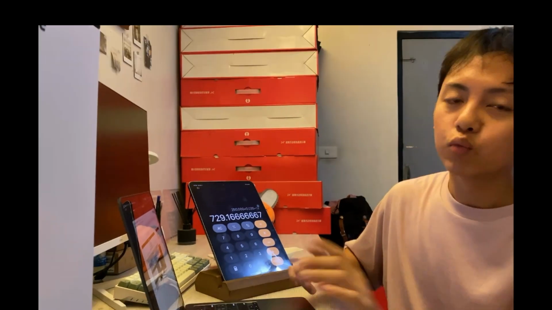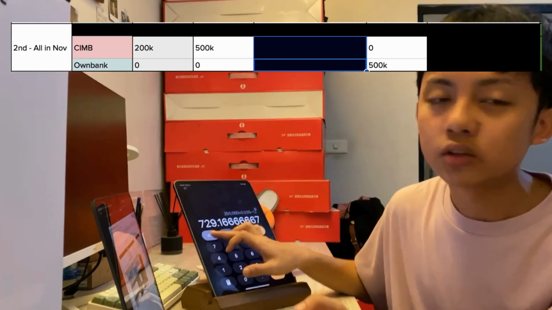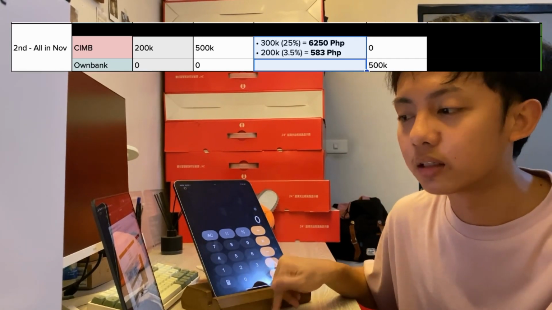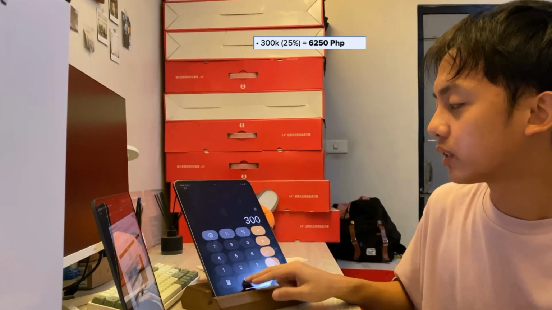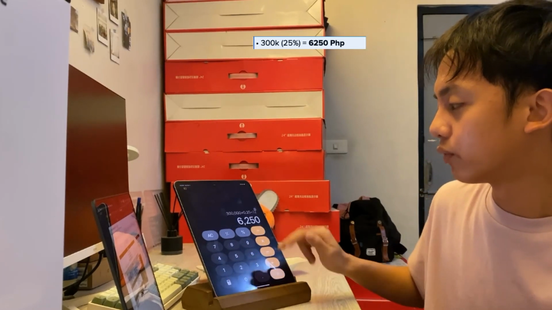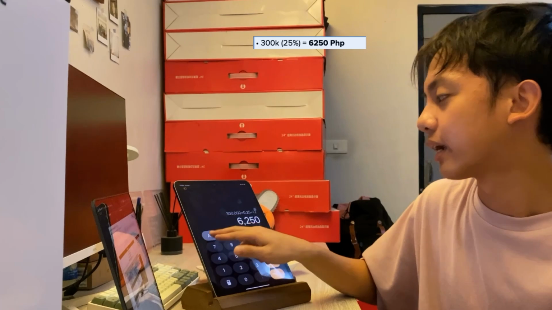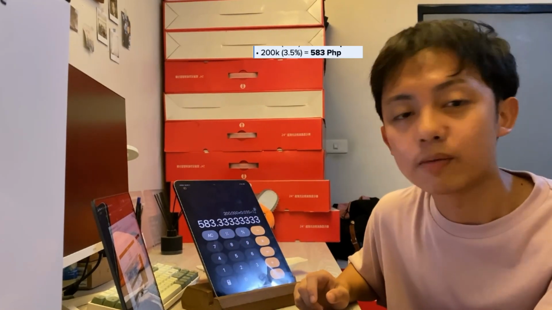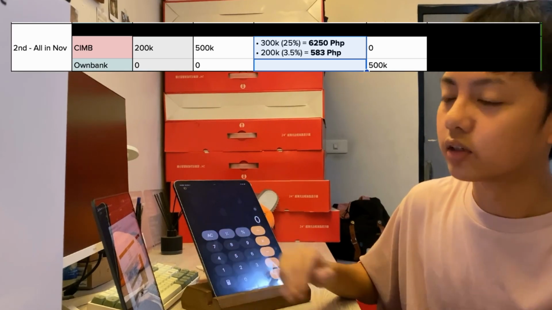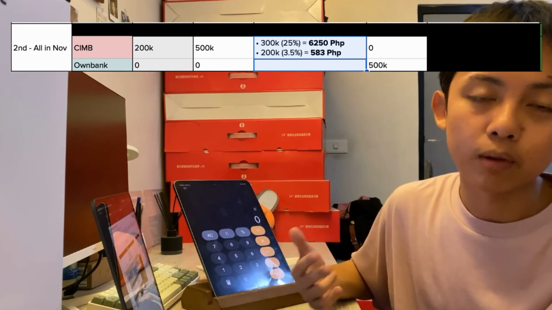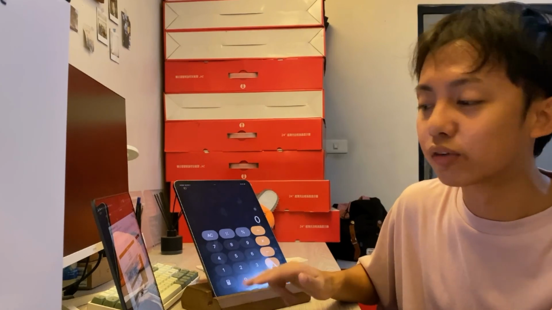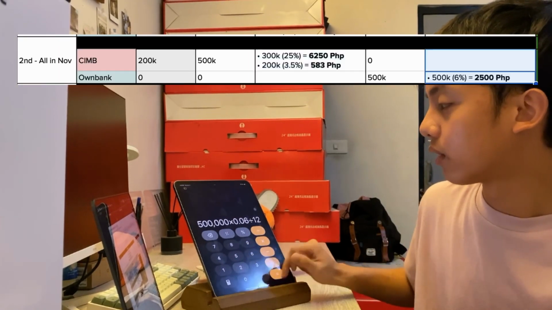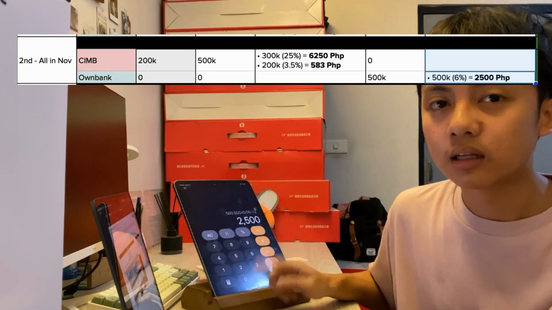Now for the next scenario, we go all in agad sa November. From the initial 200k, lagyan agad natin ng 300k and 0 for Ownbank. 300k applicable for 25% and then the rest for 3.5%. So 300,000 times 0.25 divided by 12, we get 6,250 pesos of interest. Plus the remaining 200,000 times 0.035 divided by 12, we get 583 pesos. We move it back para sa Ownbank for the next month since basically we're just gonna get 3.5% lang sa CIMB. So the best course to take for this one is to move it back sa Ownbank. So 500k times 0.06 divided by 12, 1,500 pesos. Same sa na-calculate on the spreadsheet.